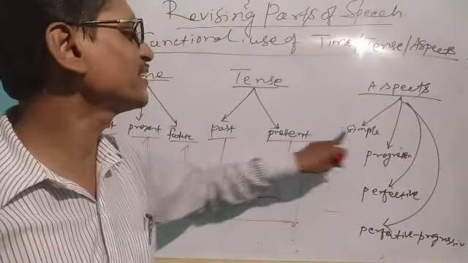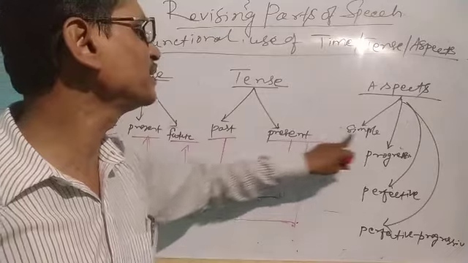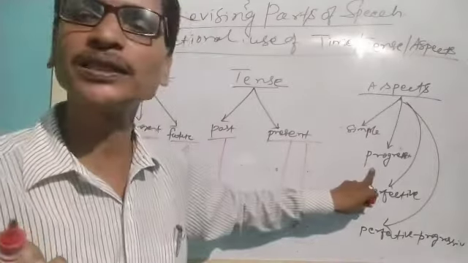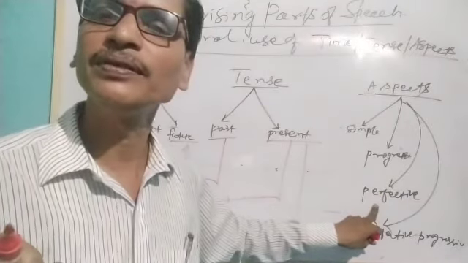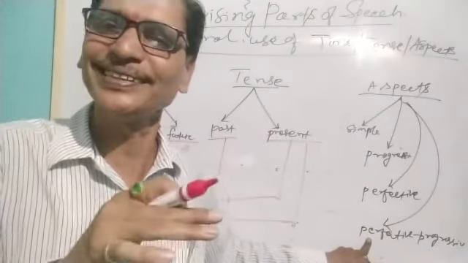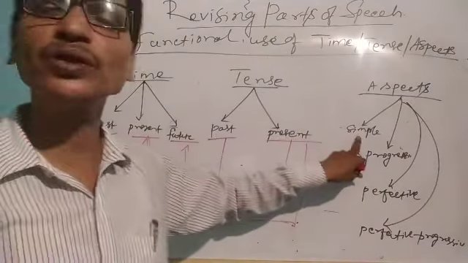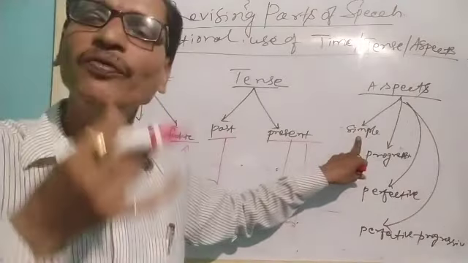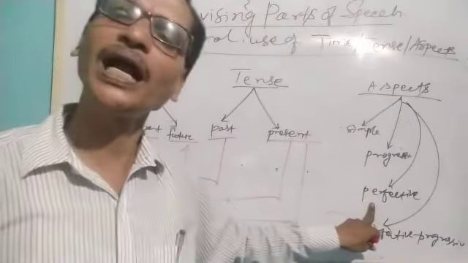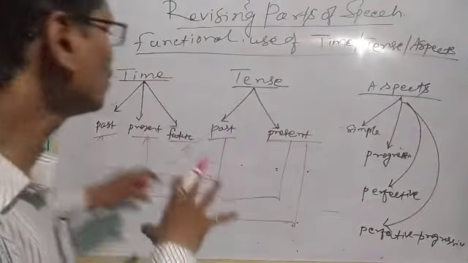That means present tense has a simple aspect, progressive aspect, perfective aspect. Simple means, let's say one example, eat, eats, simple aspect. Progressive, am, is, are eating. Perfective, have, has eaten. Perfective progressive of present tense is have, has been plus eating. This doesn't need to explain more. Similarly, past tense also has simple aspect. Instant, went, ate. Progressive, was, were eating. Perfective, had eaten. Perfective progressive, had been eating. Understand? So, you understood this?